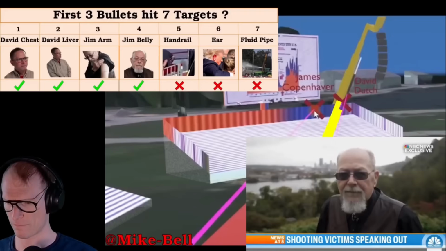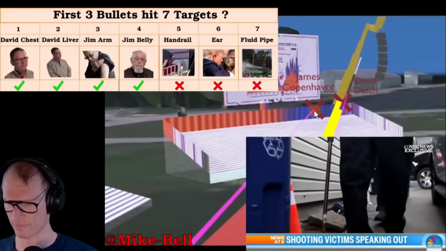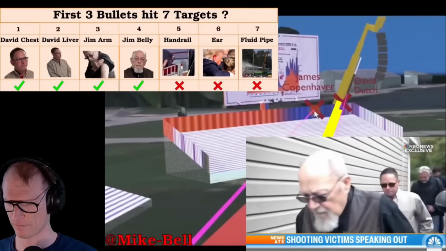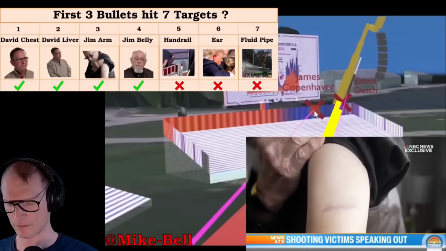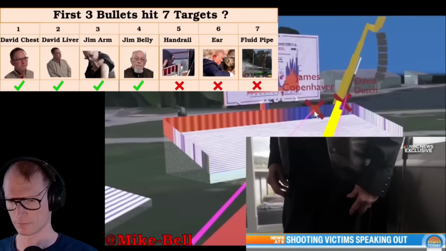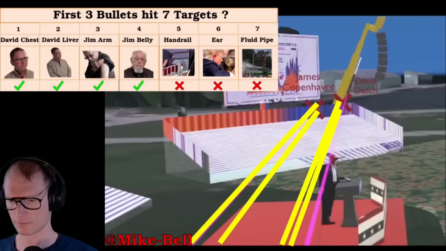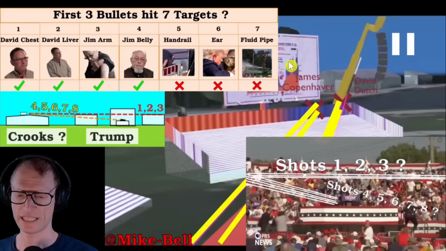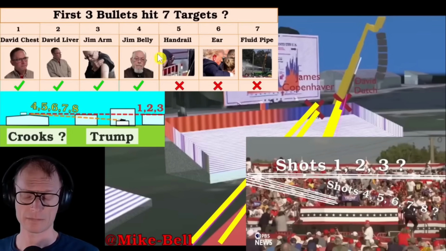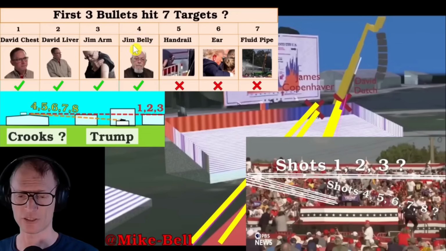Copenhaver, who is 74 and now walks with a cane, was shot twice. One bullet tore into his tricep. The other, which pierced his abdomen, is still lodged in his body.